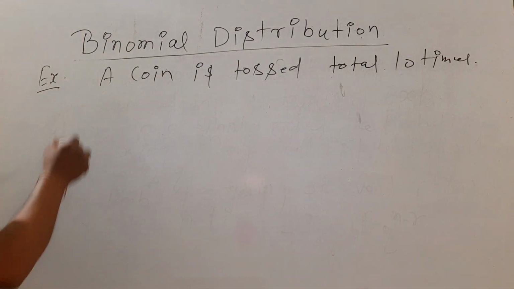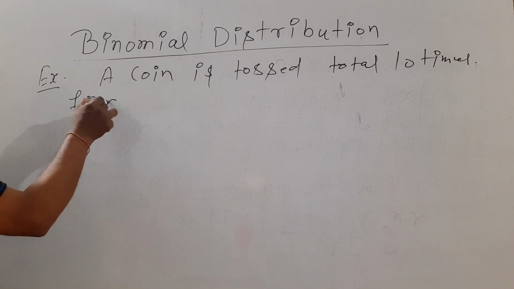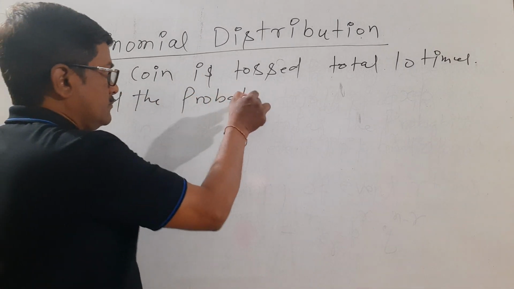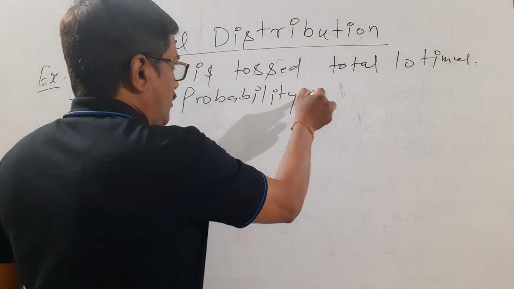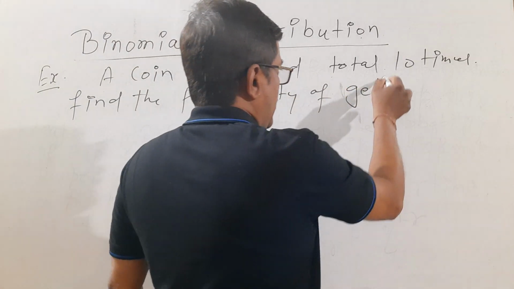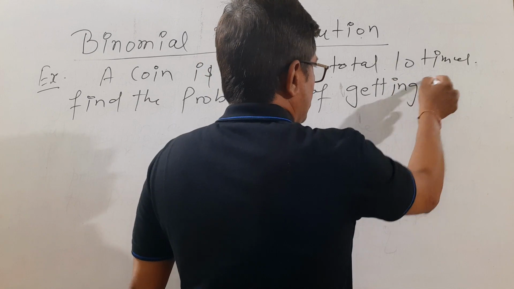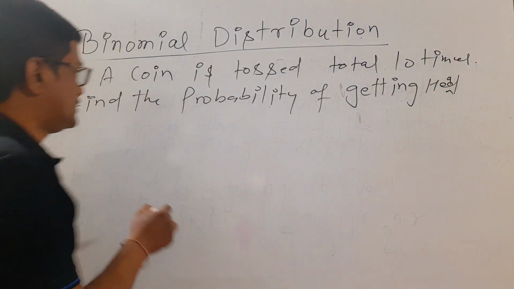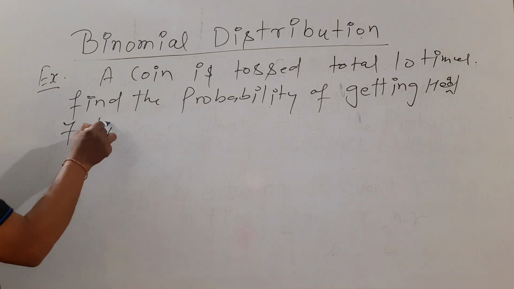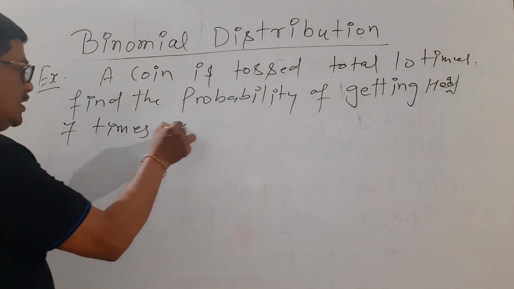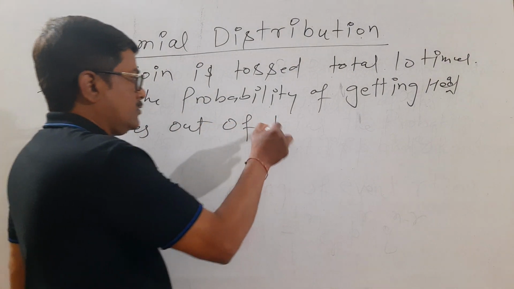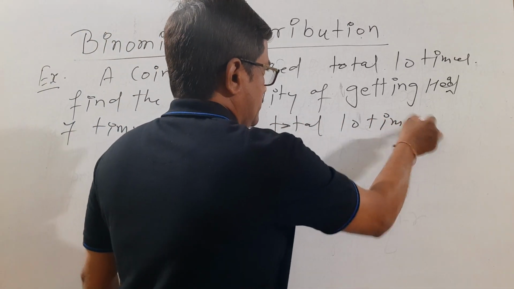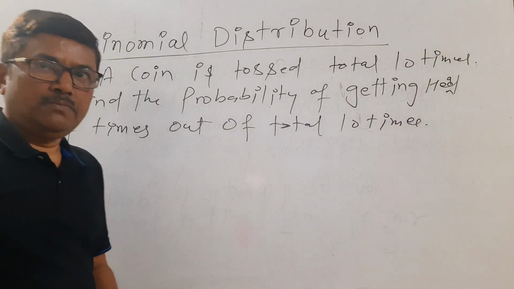Now find the probability of getting head 7 times out of total 10 times. This is the same question which we have discussed.